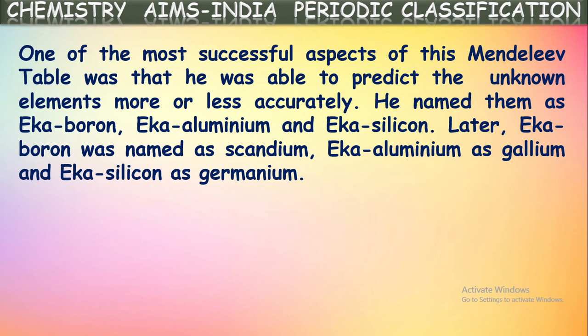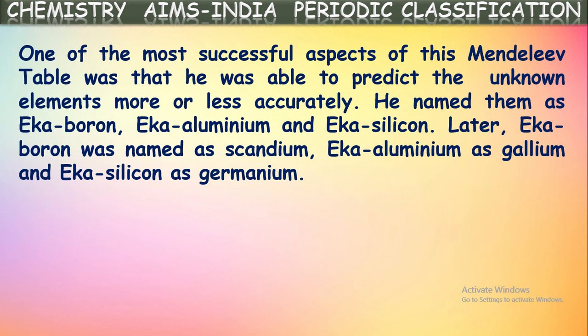As he predicted, scientists later discovered those elements, and they observed that the properties were similar to the properties explained by Mendeleev. Not only predicting the elements, he named those unknown elements also. In that way also he succeeded.